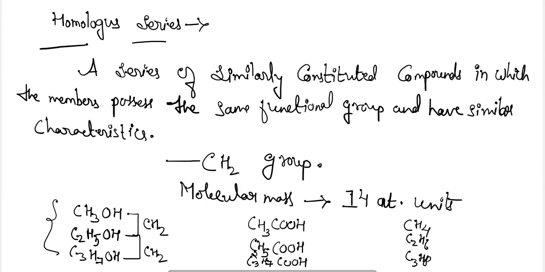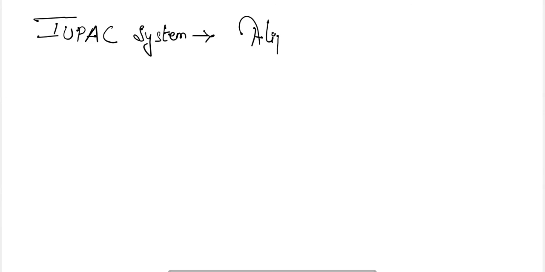Now let's have the different classes. How to name the aliphatic compounds? What is the rule to name the aliphatic compounds? So the first is the IUPAC system, IUPAC system for the nomenclature of the aliphatic compounds. So what does this IUPAC mean?